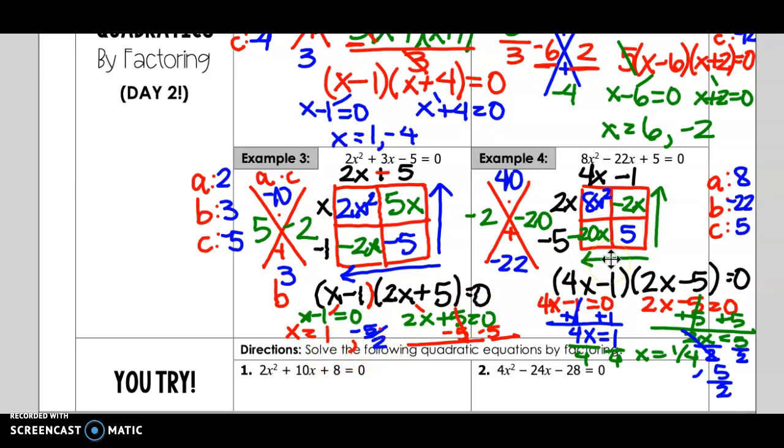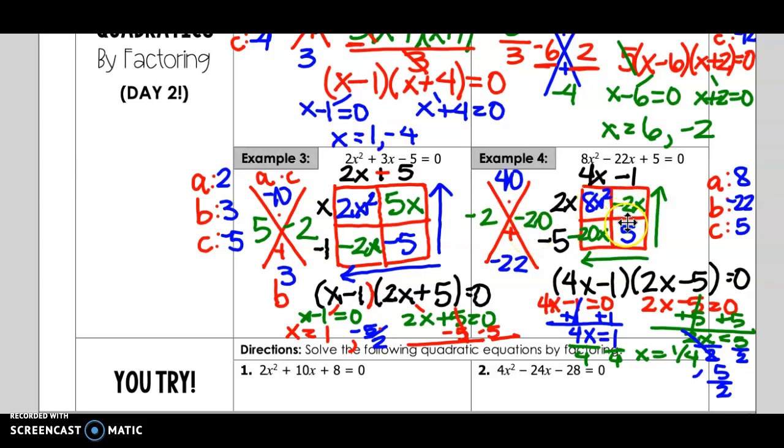Last example I just want to talk through real quick. Again, make sure first that everything is equal to 0. You might have to move things around first, so make sure you do that. But here I don't have a GCF that I can take and divide each of my 3 terms by, so I identify my ABCs. I have 8, negative 22, and 5. I want to find factors of A times C, which is 40, that add to give me negative 22. What works is negative 2 and negative 20, so I put those in my box.